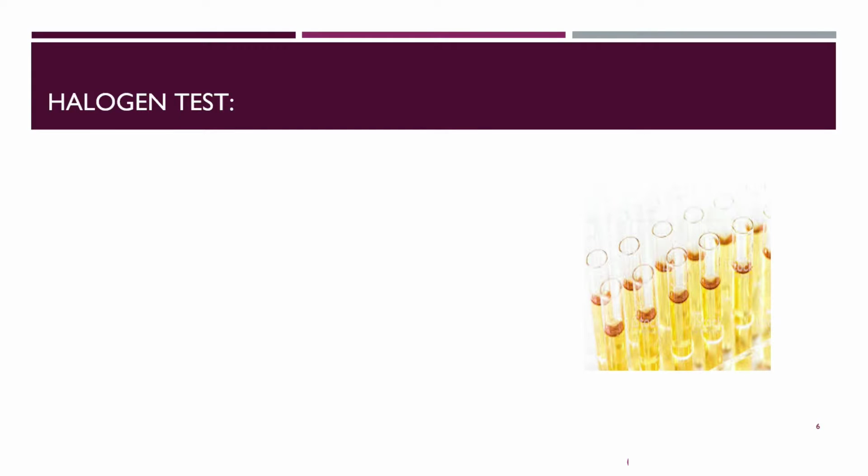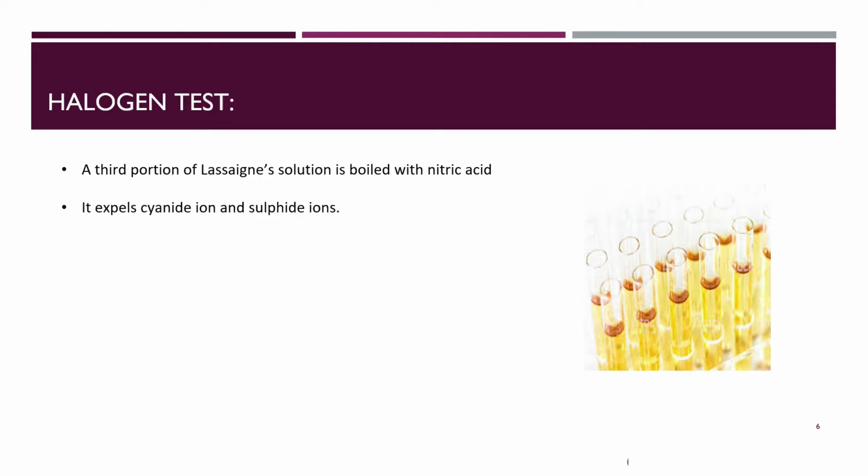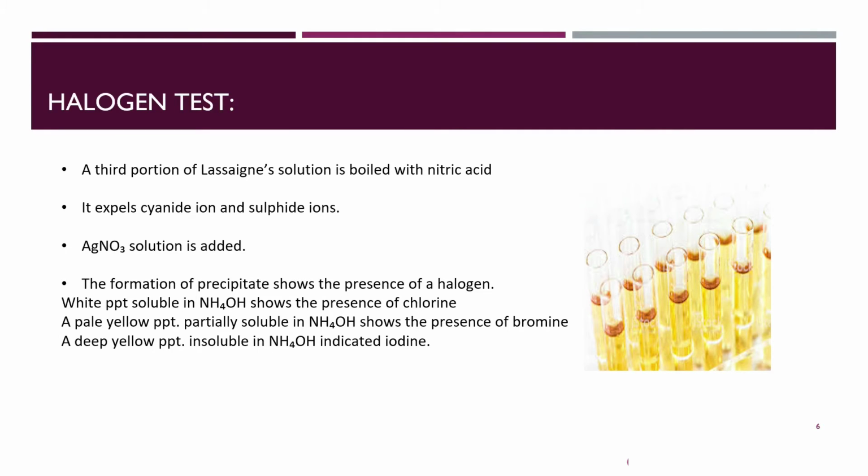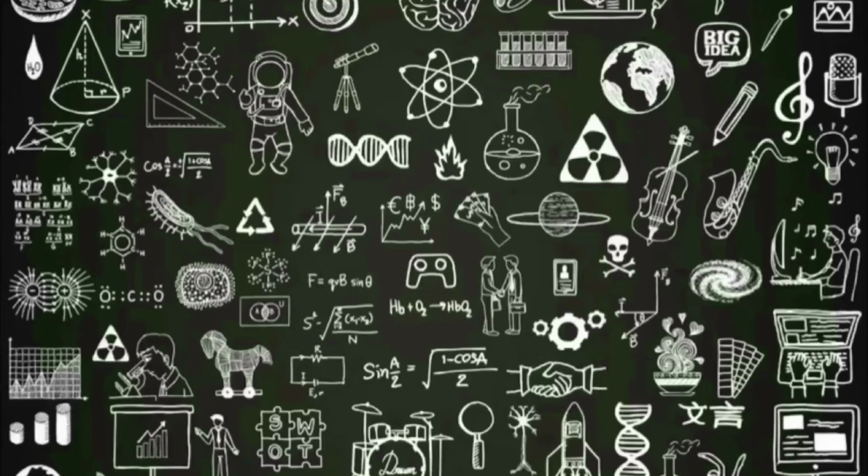For the detection of halogen, the third portion of Lassaigne's solution is boiled with nitric acid. It expels cyanide ions and sulfide ions. Silver nitrate solution is then added to it. The formation of precipitates shows the presence of halogen. A white precipitate, which is soluble in ammonium hydroxide solution, shows the presence of chlorine. A pale yellow precipitate shows the presence of bromine, whereas a deep yellow precipitate, which is insoluble in ammonium hydroxide solution, indicates iodine.